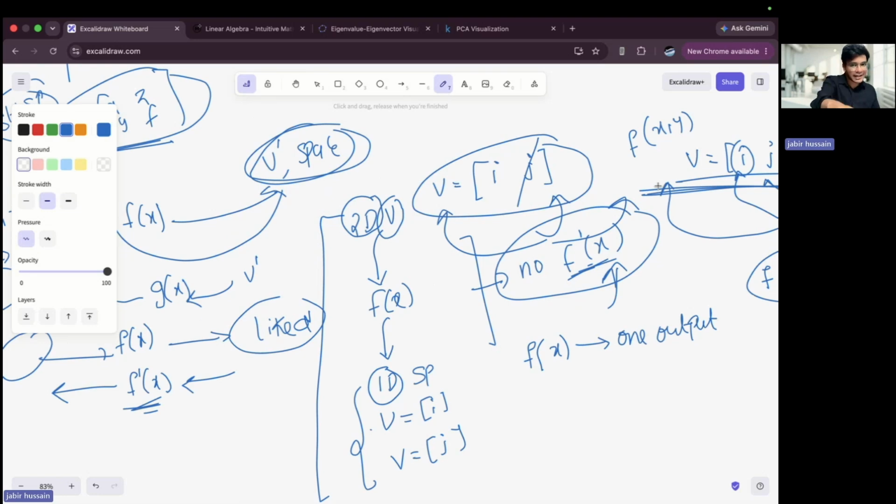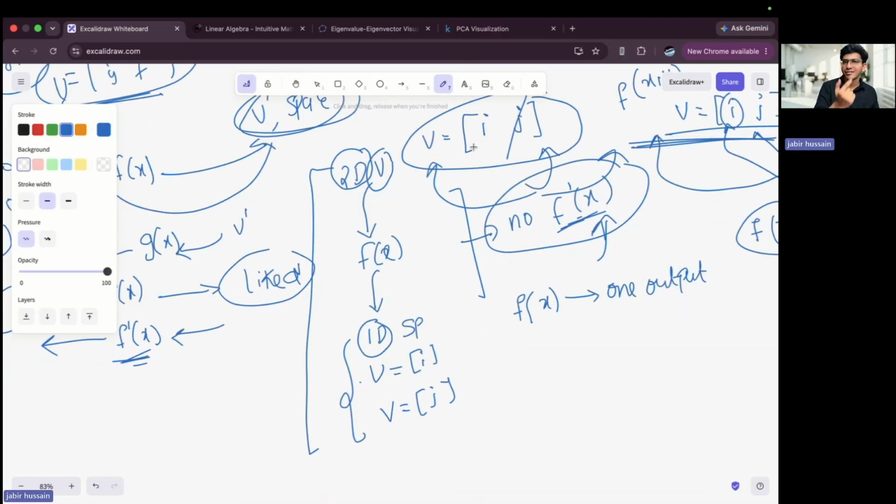So this is what happens: if dimensionality reduction happens, then there will be no inverses. Another definition: if someone asks you when a given matrix will not have an inverse, tell them that if dimensionality reduction happens for that matrix, then it will not have an inverse. If I'm coming from 3D to 2D, no. 2D to 1D, no. 1D to 0D, no. No inverses will be there.